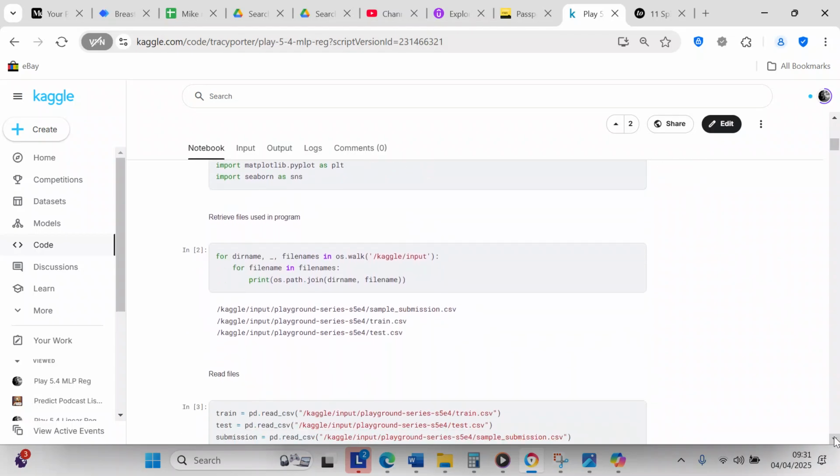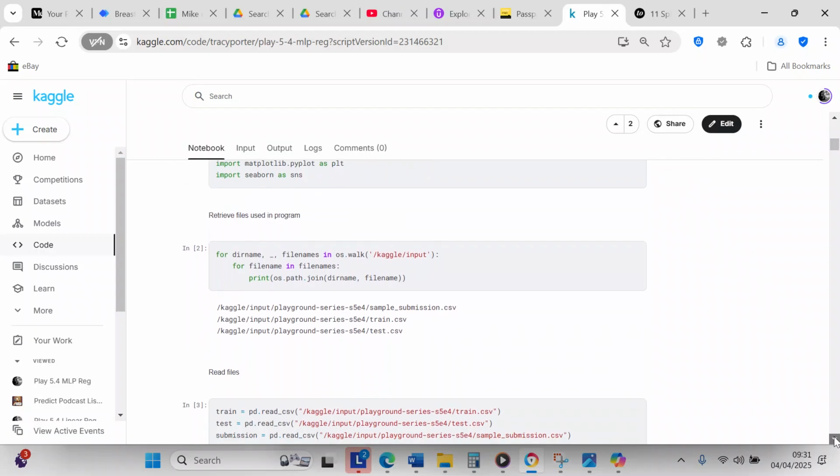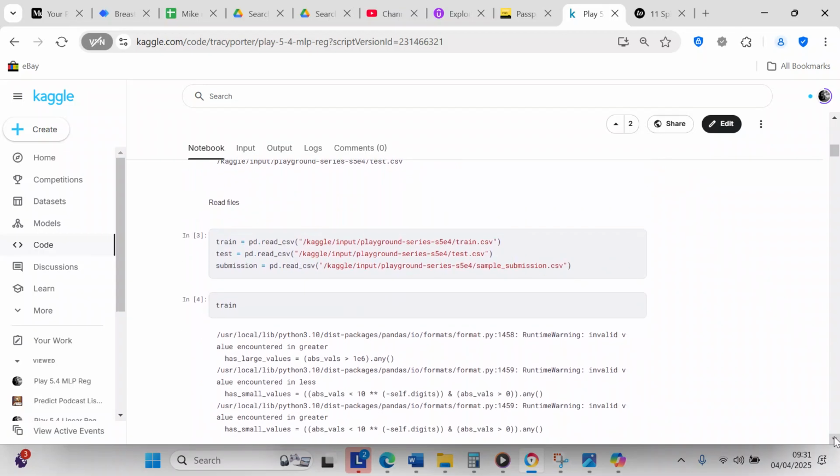Now we're going to use OS to go into the operating system and retrieve the files. We've got 3 files: the train, test, and sample submission. Then we're going to use Pandas to read the files, converting the CSV files to data frames.